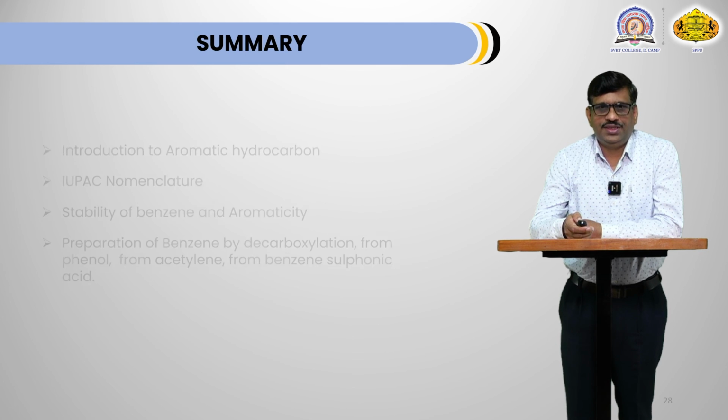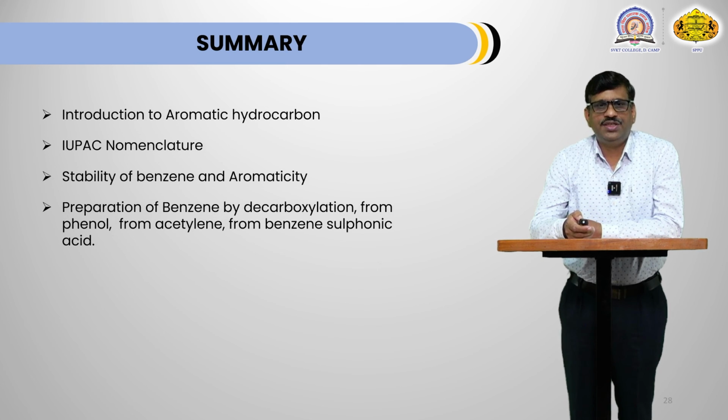Now summary of today's session. In today's session we have seen introduction of aromatic hydrocarbon. We have seen IUPAC nomenclature. We have seen different rules for giving names to benzene and benzene derivatives. We have seen stability of benzene. We know that benzene is much more stable as compared to cyclohexatriene. We have seen heat of hydrogenation of cyclohexene, 1,3-cyclohexadiene.